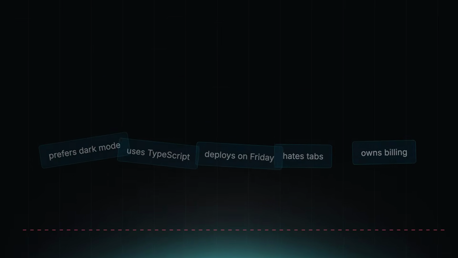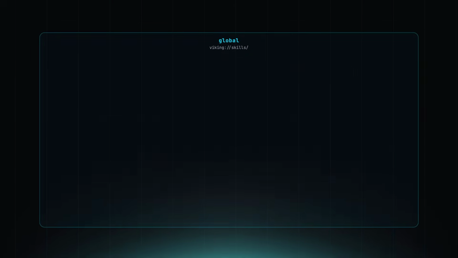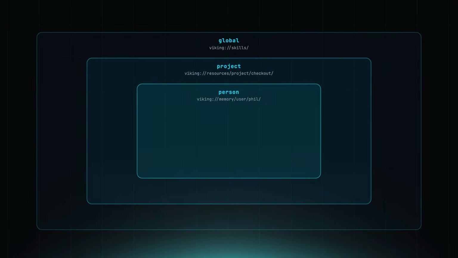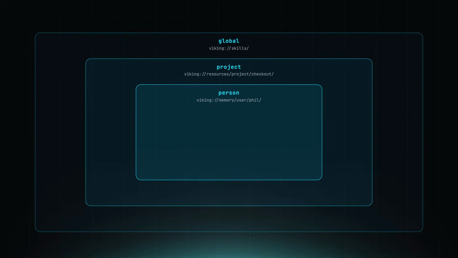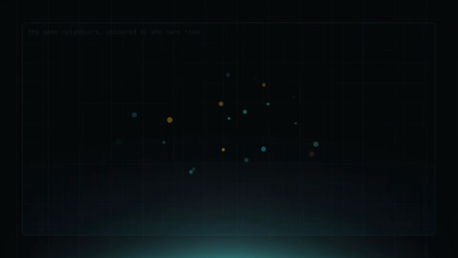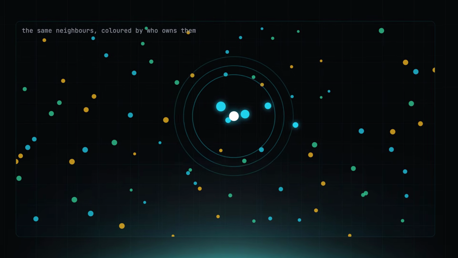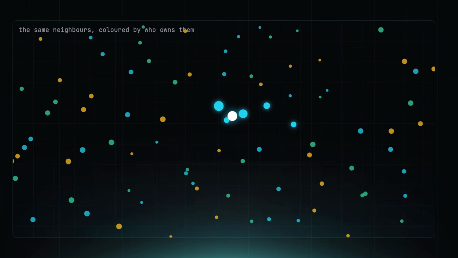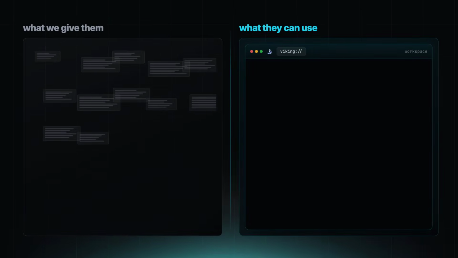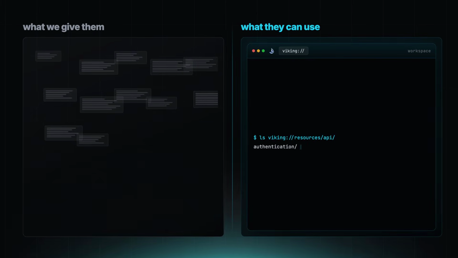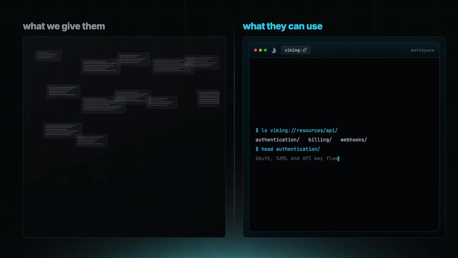Agents do not only need facts, they need orientation. They need to know which project they are inside, which person the memory belongs to, and which rule is global. Vector search is good at closeness. It is not naturally good at ownership, hierarchy, or explaining why the answer came from one place instead of another. OpenViking's bet is that agent context should not be treated like a bag of paragraphs. And honestly, I think that is the right mental model. The best agents already behave like junior developers who can read, so why are we giving them memory systems that look nothing like a workspace?